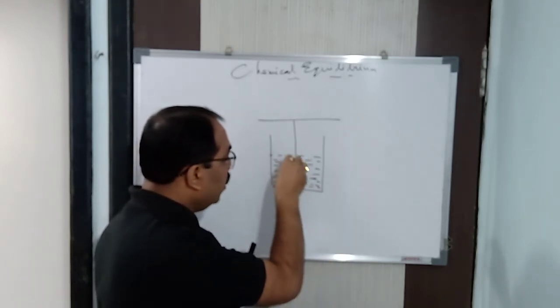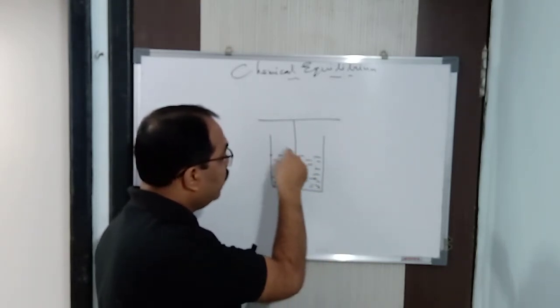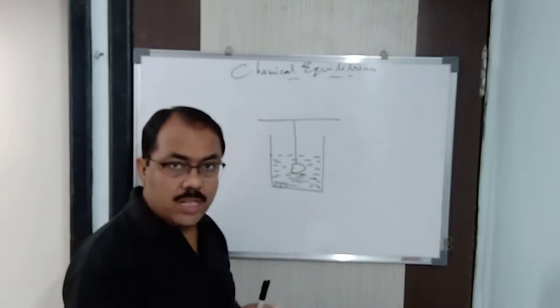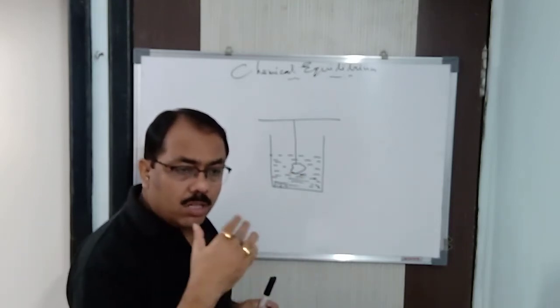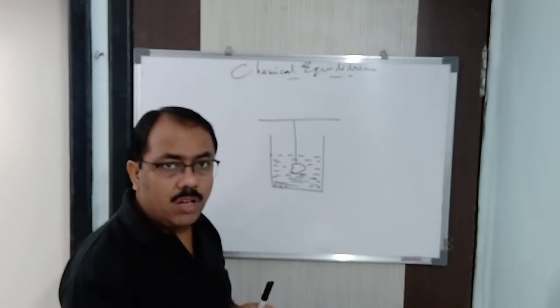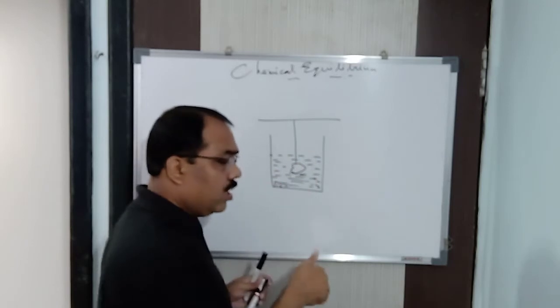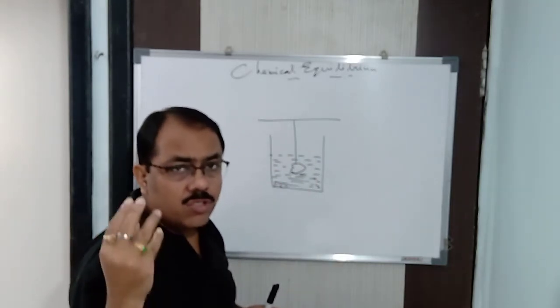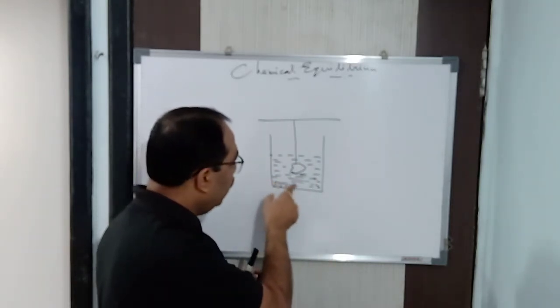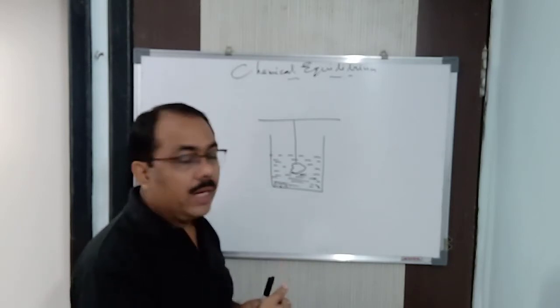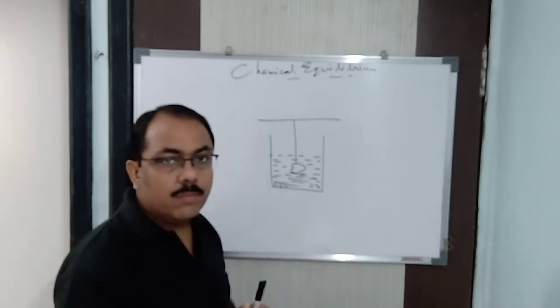So if I am putting a sugar candy with the help of a thread, tying it up and dipping it in the saturated solution of sugar, what will happen? It will not dissolve. But the reaction is going to take place. That sugar candy is going to dissolve in water and the extra sugar will be precipitated out. You will get it settled at the bottom of the beaker.